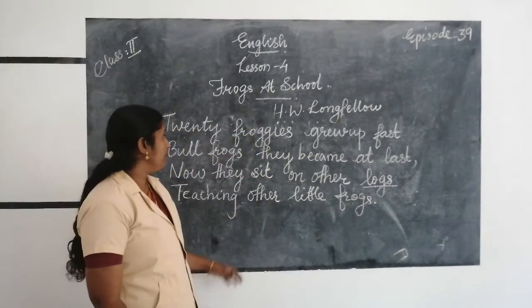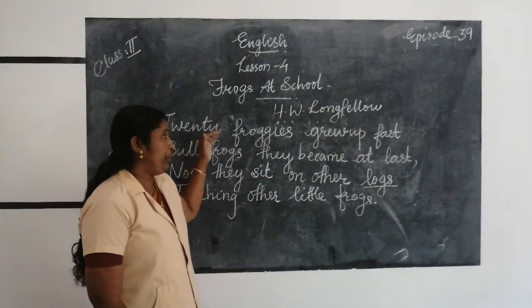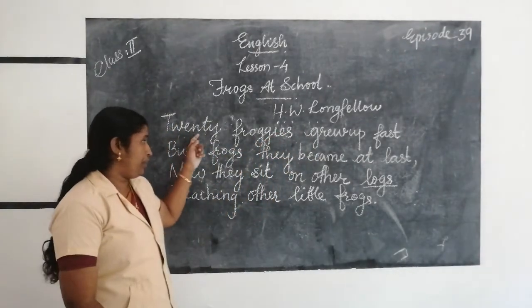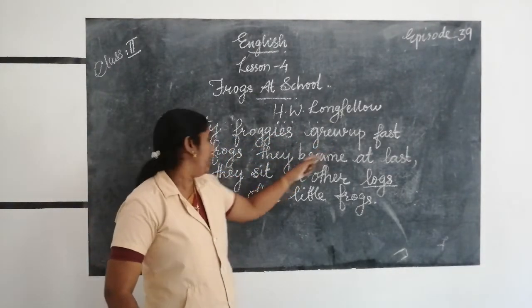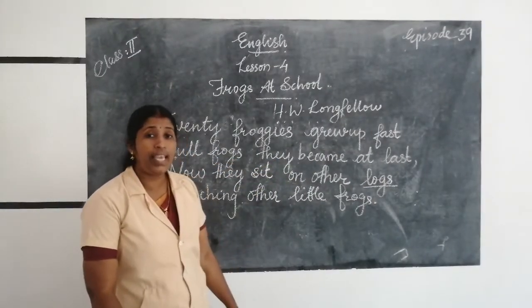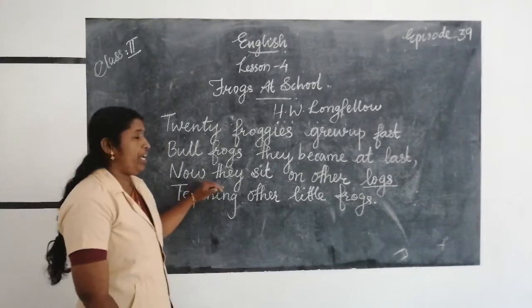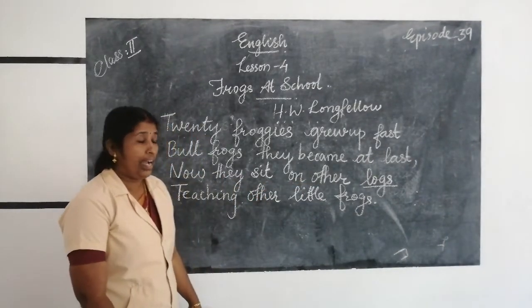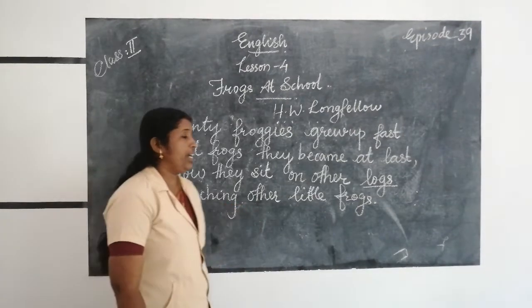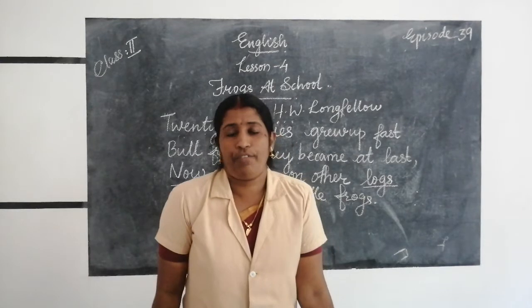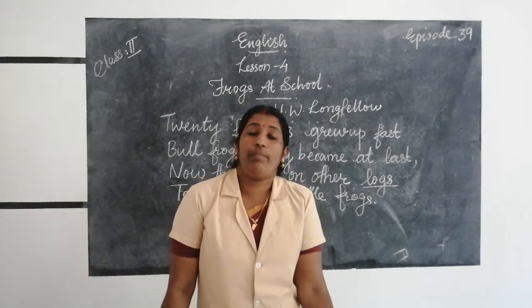Okay, please listen here. 20 froggies grew up fast. Say with me, recite with me. 20 froggies grew up fast. Bullfrogs they became at last. Now they sit on other logs, teaching other little frogs. Okay, let us read from the very beginning.